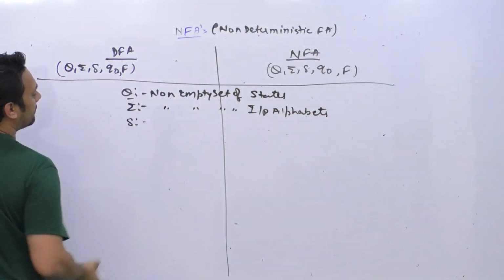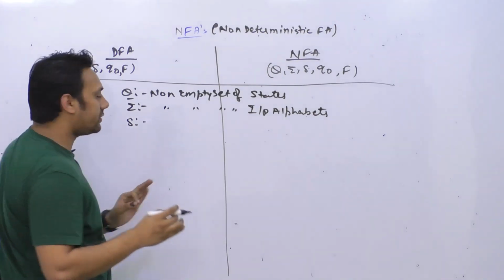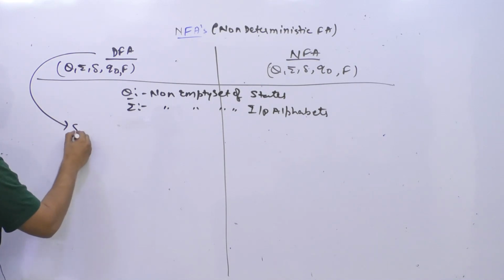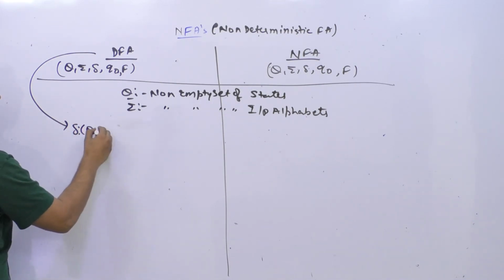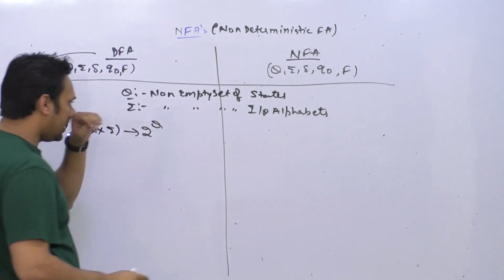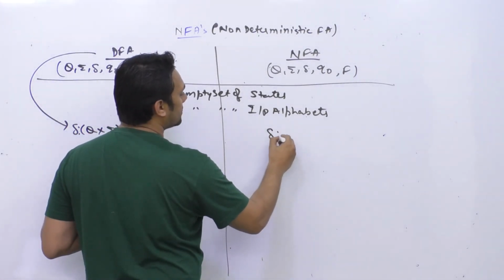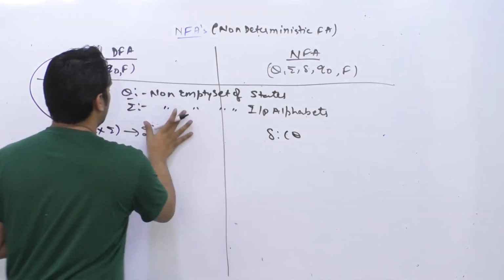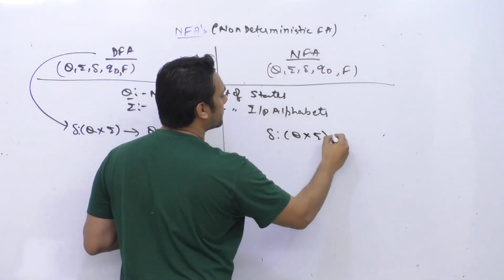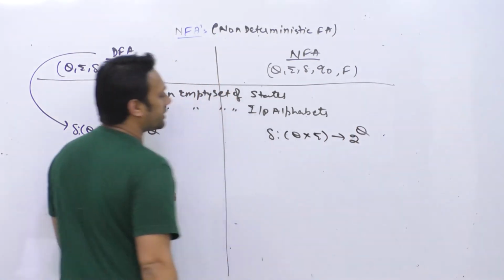Delta is a transition function, so there is a difference in delta between the two. For DFA, delta is Q cross summation takes us to Q states. In case of NFA, delta is Q cross summation takes us to 2 raised to power Q states.